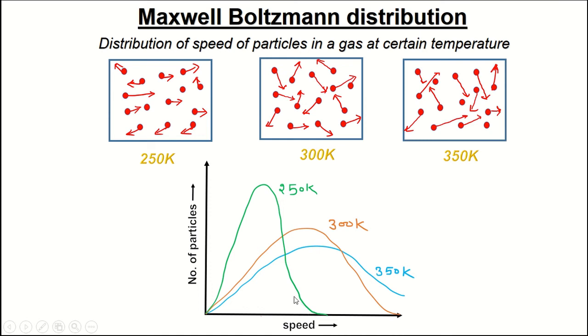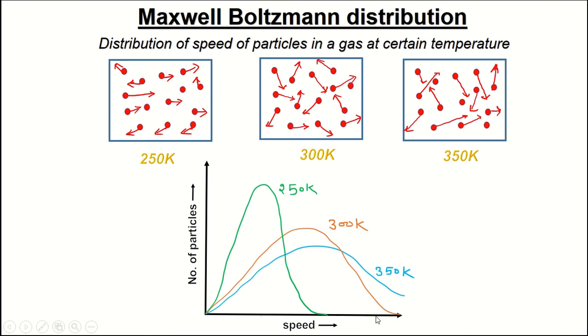As the graph is shifting towards the left, the area should remain the same, so the peak goes higher in the case of 250 Kelvin. And if I heat the system to a temperature greater than 300 Kelvin, more particles are going to acquire high velocity, so higher speed.